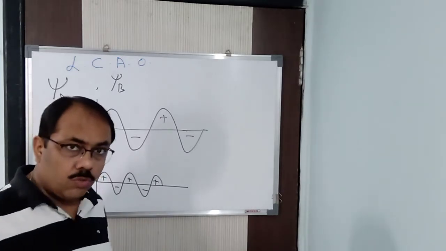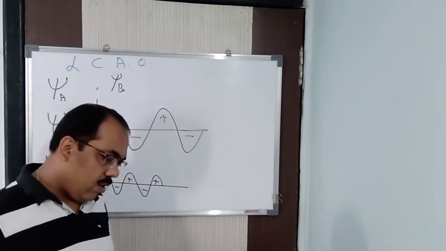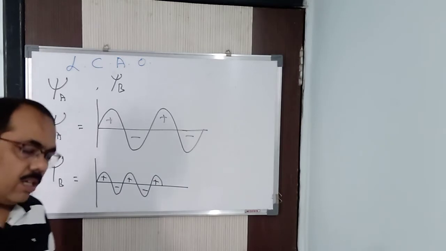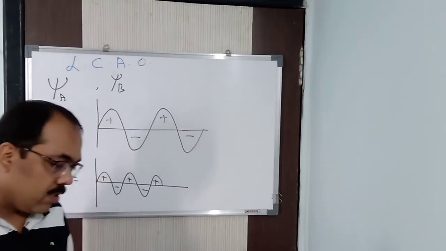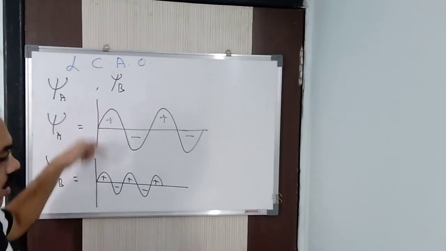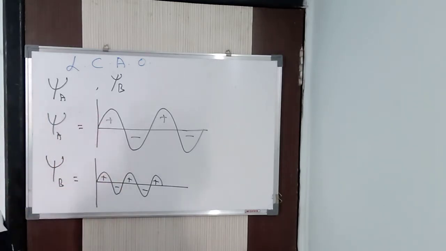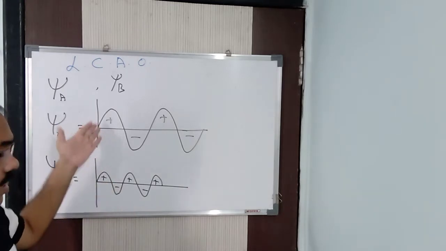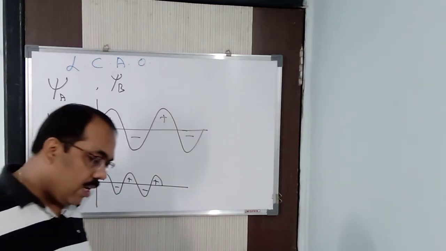I'll show you how the two waves are out of phase. Now, it is being formed by two lobes, where the combining lobes have the same sign. See, it is the same sign. For that reason I said that it may start from crest or it may start from trough.